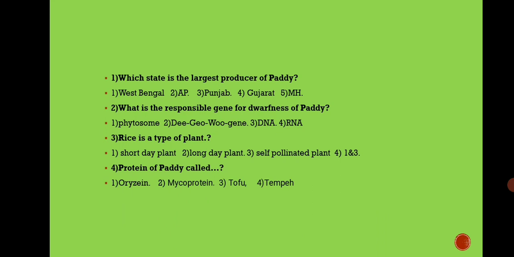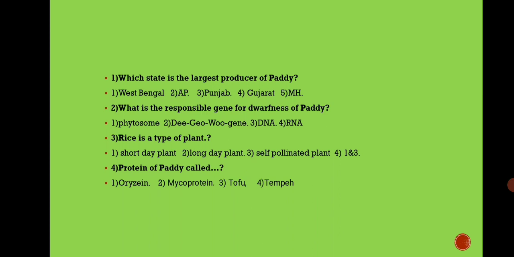Let us see some questions. Which state is the largest producer of paddy? The first option is West Bengal, second option is Andhra Pradesh, third option is Punjab, fourth option is Gujarat and fifth option is Maharashtra. And the answer is West Bengal. Second question. What is the responsible gene for darkness of paddy? The first option is phytosome, second option is DGO gene, third option is DNA, fourth option is RNA. And the answer is DGO gene.